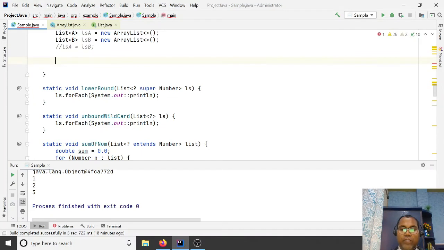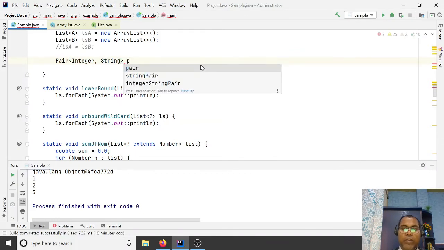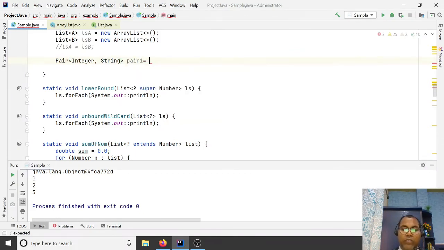Let's say here you say Pair of key Integer comma String, and pair1 equal to new Pair. Here you pass, let's give, integer 123 comma 1.